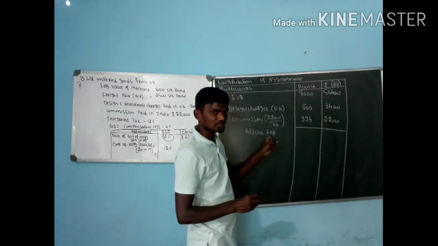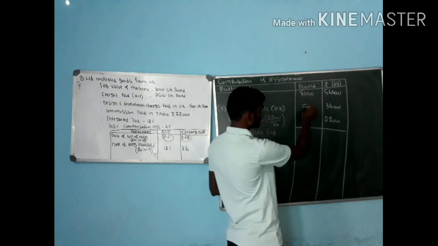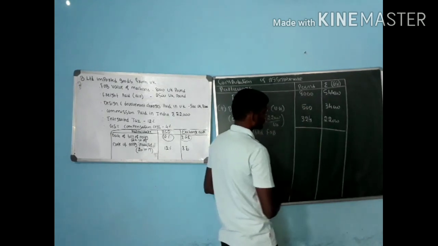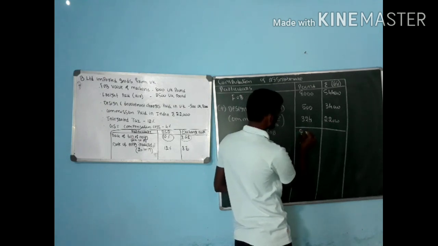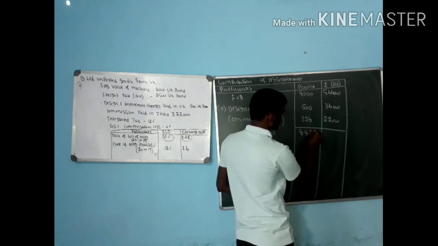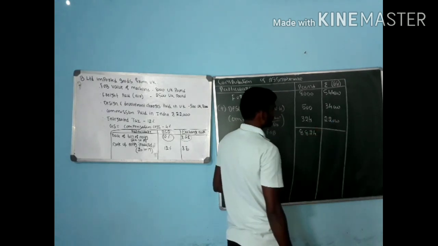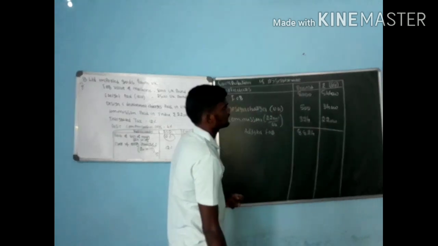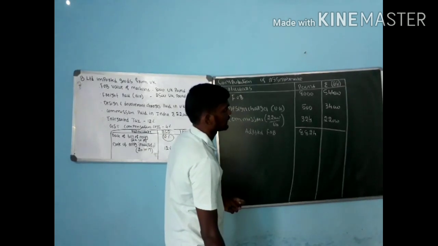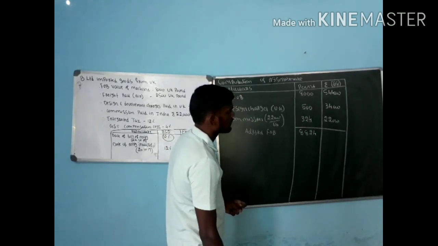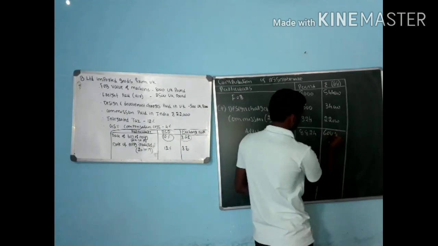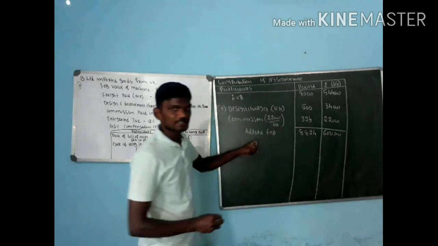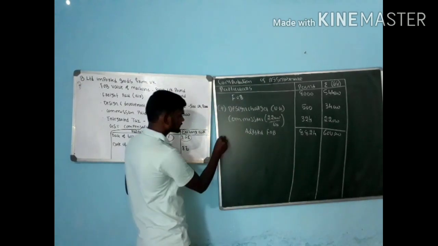Now, what is my adjusted FOB? That is 8,500 plus 324, which is 8,824. Where is the income in the rupees column? 22, 34, then 54,400. Sorry, 5 lakh 44,000. So 6 lakh. Yes, 6 lakh. For this adjusted FOB, we need to add two items.